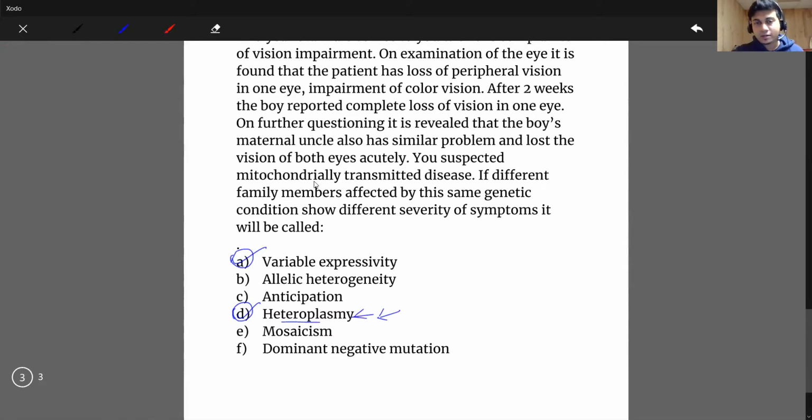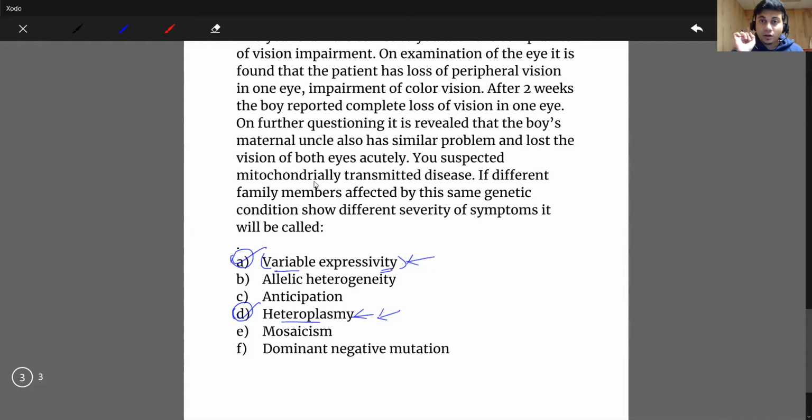Now, why did I say earlier that it can be variable expressivity? Because in the case of other genetic conditions, not mitochondrially transmitted, it can be autosomally transmitted or X-linked transmitted disease. For those other chromosomal diseases, if there is a difference in severity among family members, it would be called variable expressivity.